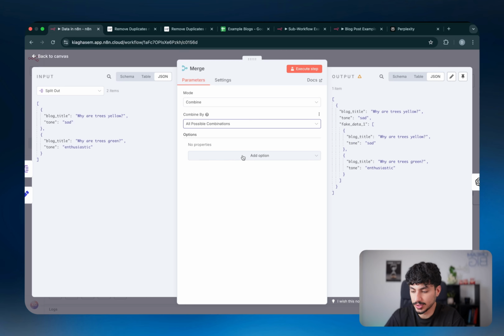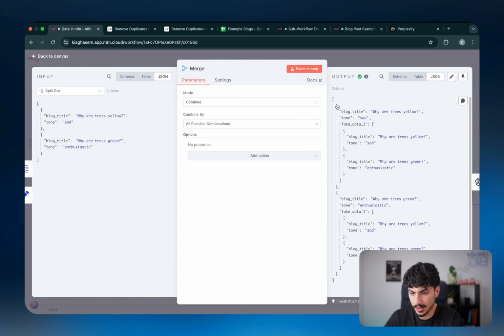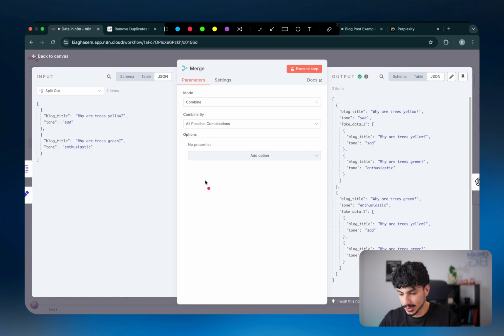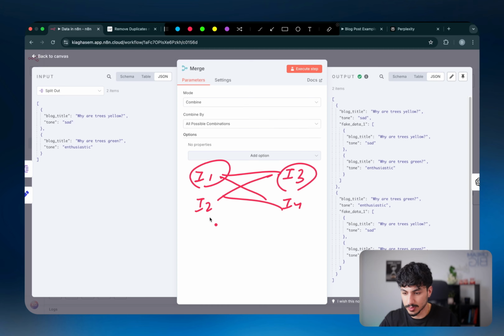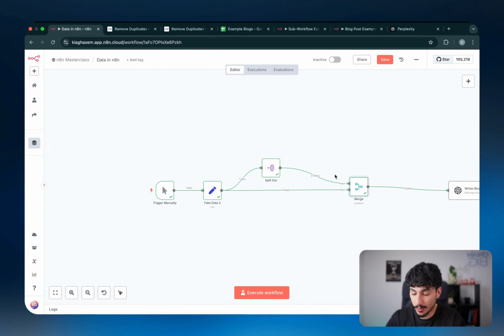And then all possible combinations basically just does all possible combinations of everything together. So let's say, for example, actually maybe I can show you guys by executing the step. There we go. So what it's done is it's done the 2 items times the 1 item, which obviously 2 and 1 is not a great example. It'd probably be better if it was 2 and 2, but technically what it does is, if we have I1, I2 on this side, and over here we have I3 and I4, it's going to do that, and that, which is basically just all the possible combinations being combined.